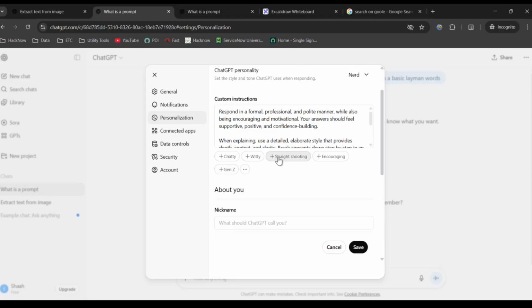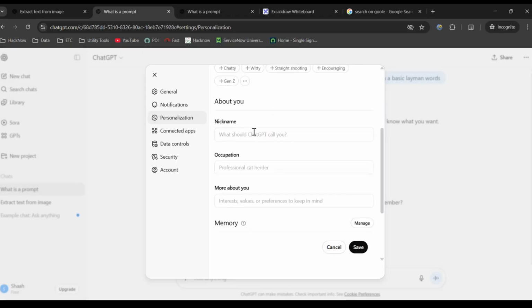After this, you can also give a nickname. Let's say my name is Shah. I will write the ServiceNow coach. Occupation: if you want to give occupation, of course you can, but this is not equally important. I will just write ServiceNow coach.